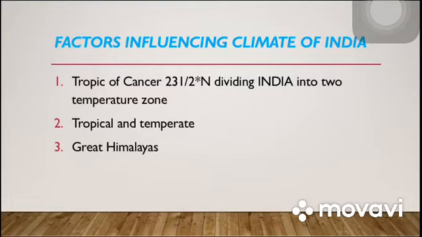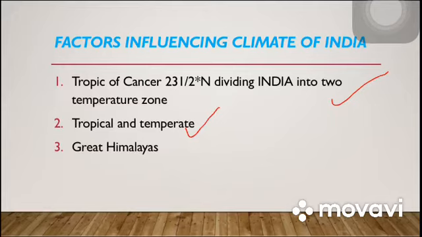Basically there are two factors which influence the climate of our country. First is the presence of the Tropic of Cancer, which is 23.5 degrees north, which divides our country into two temperature zones, tropical and temperate.